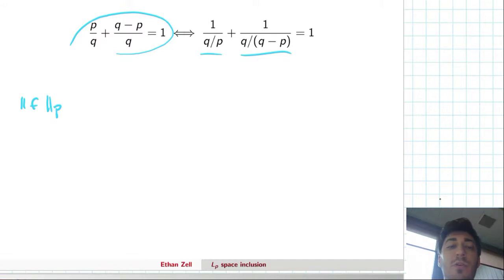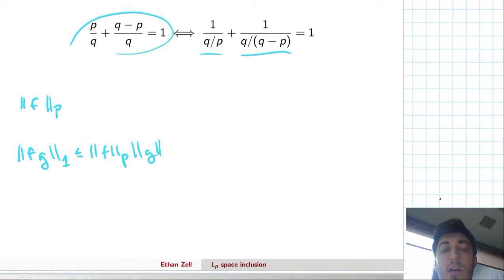But on the surface, Holder's inequality doesn't really say anything about this, right? Because it only really says something about the one norm. Holder's inequality, just to recall, says that the one norm of two functions, f and g, is bounded above by the p norm of f and the p conjugate norm of g. So if you pick your conjugate pairs nicely, maybe you could come up with a nice inequality. But here, it's not entirely clear how we would do that.